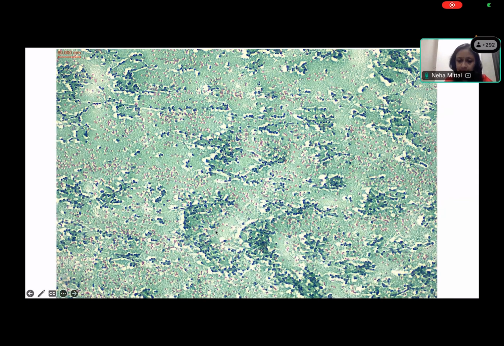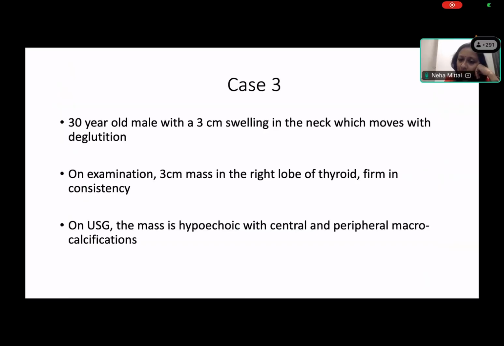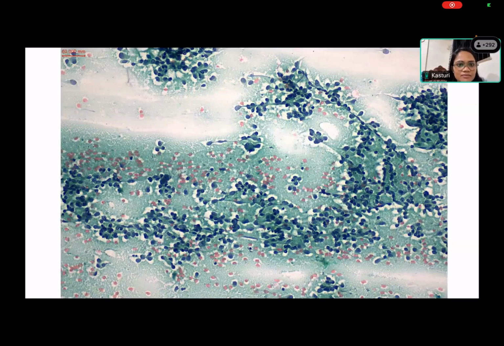Kasturi, can you describe? Yes, so we can see thyroid follicular cells, which is an adequate smear because we can see more than 6 groups, and the background is mixed, hemorrhagic and proteinaceous appearing. But you said these are follicular cells. At this part it looks like follicular cells.